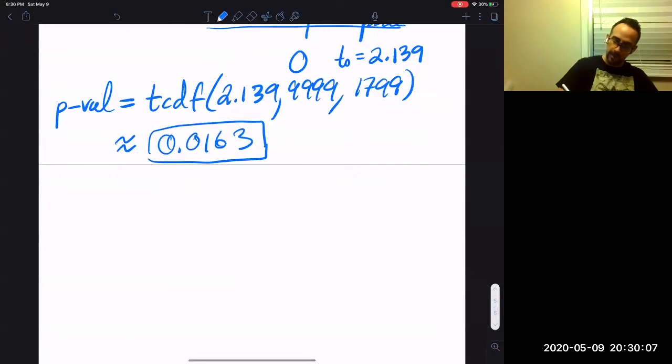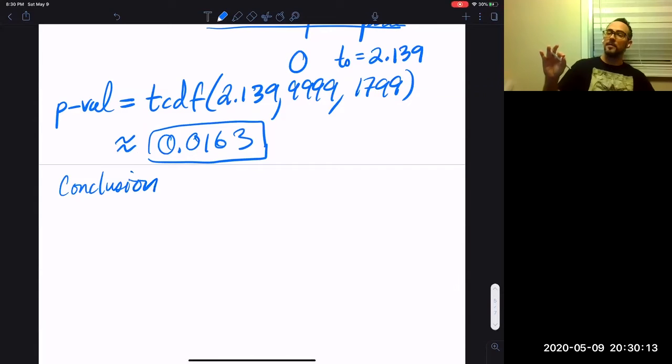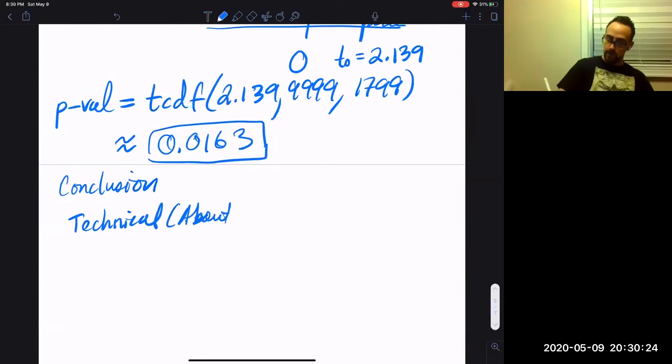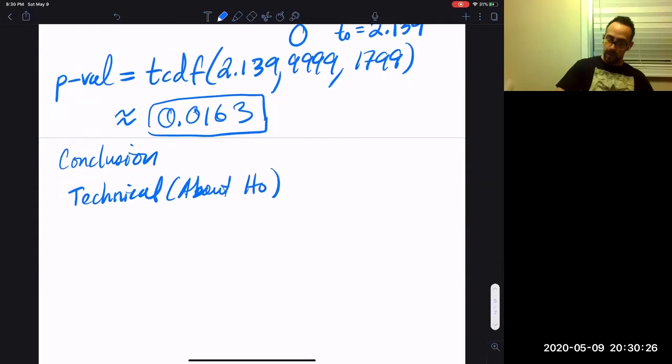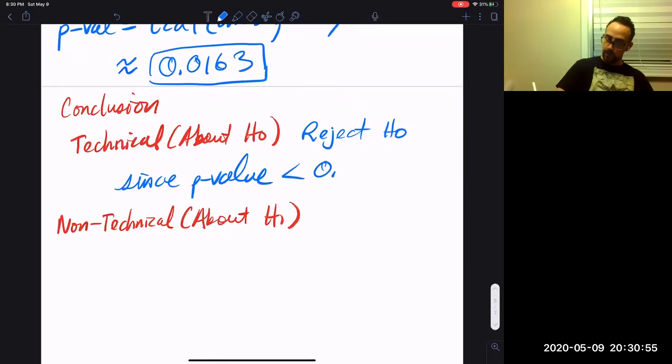I want to focus on something. Conclusion. The conclusion is based off of the p-value. Technical is about the null hypothesis, and non-technical is about H1. So I'm going to say reject H naught since p-value is less than 0.10. That was the significance level, alpha. We're rejecting the null hypothesis, and we are going to make a conclusion.